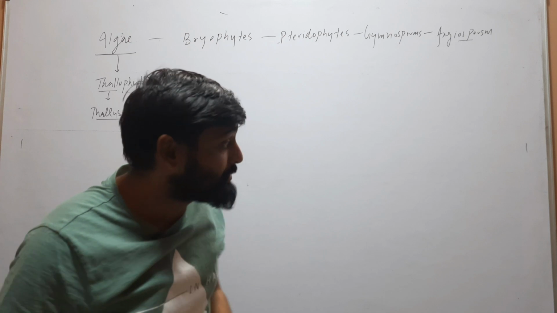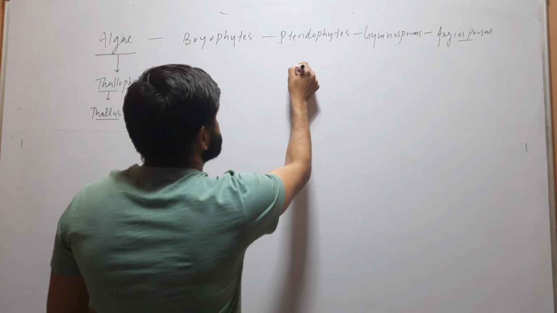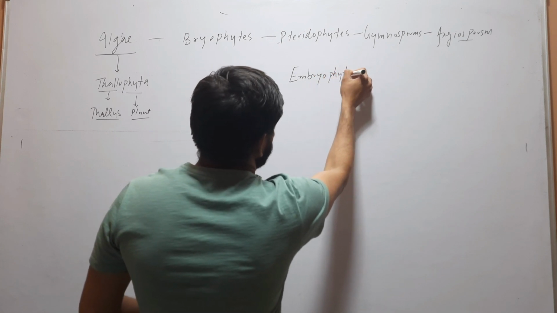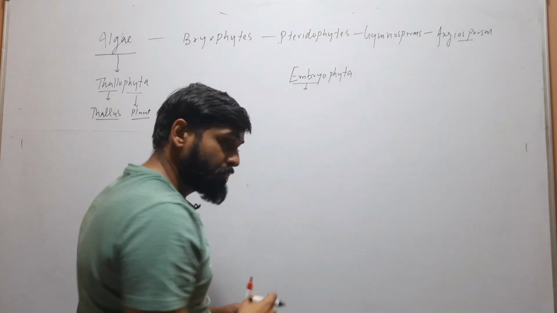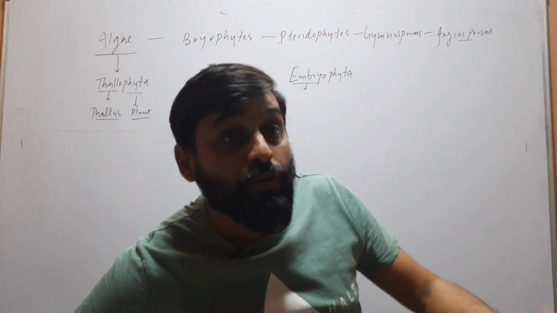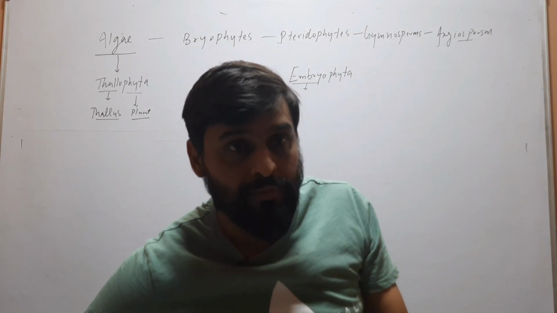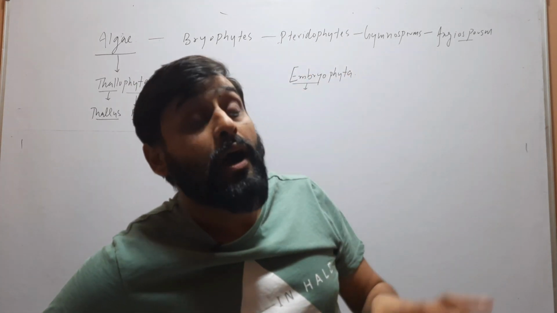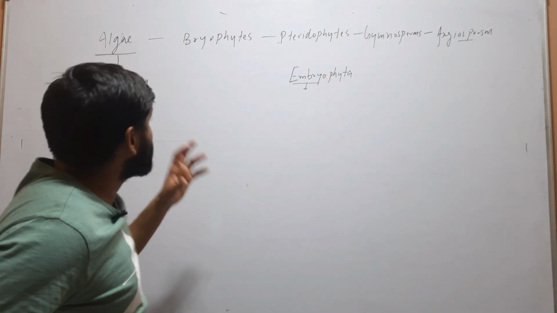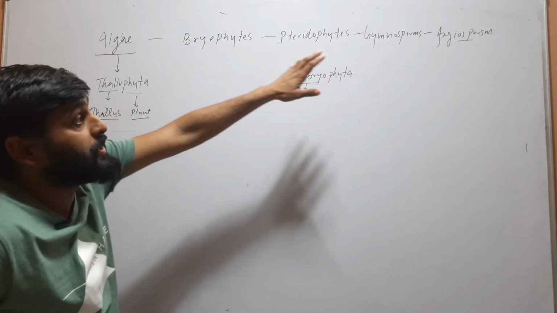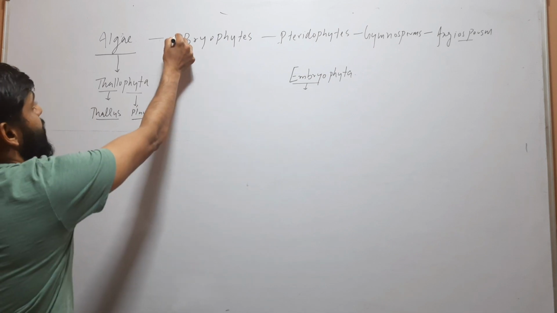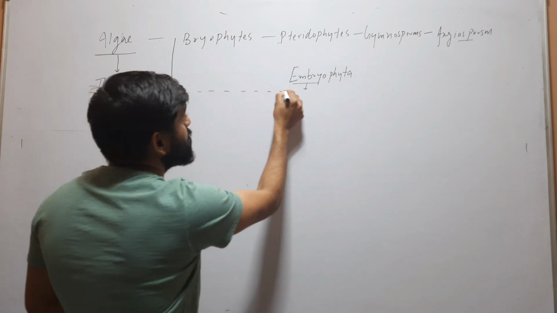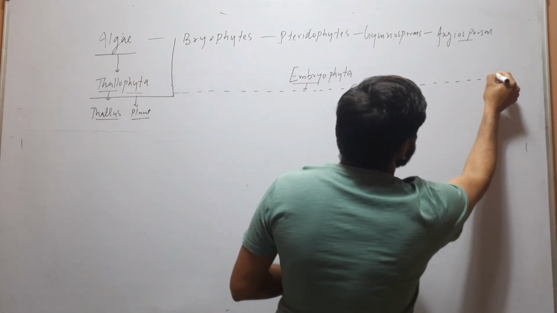Now coming to the next term, that is Embryophyta. Embryo is a diploid structure that is formed after mitosis of the zygote. So the group of plants in which embryo formation occurs are called Embryophyta. Phyta means plant. Here you can see that all plant groups except algae form an embryo in their life cycle.